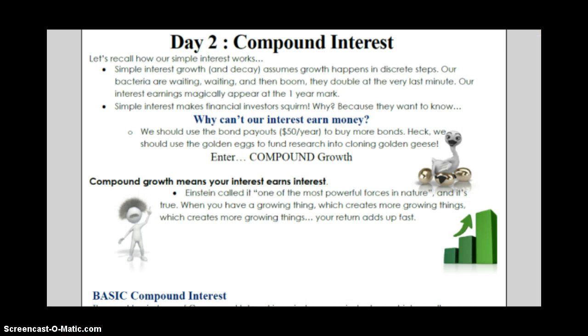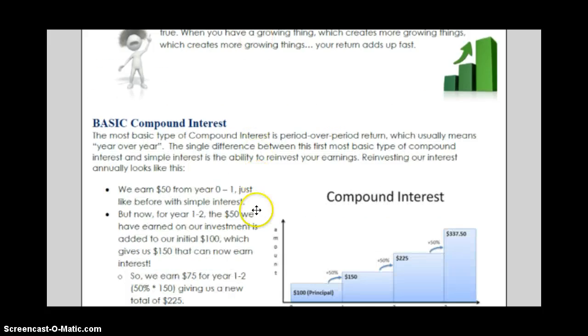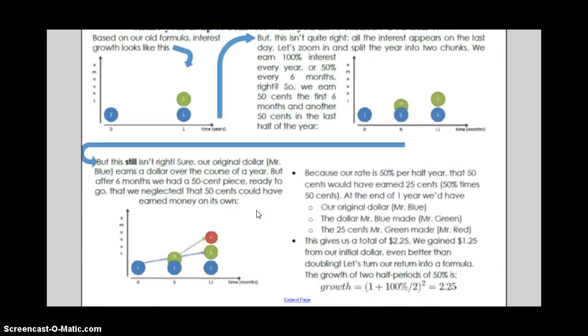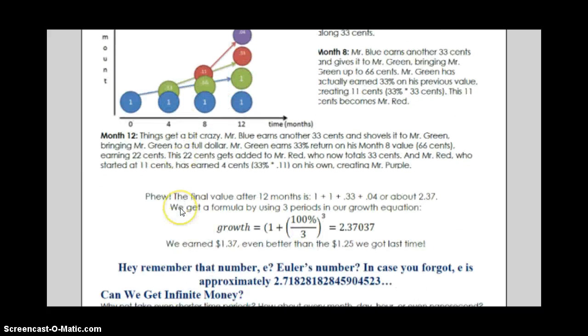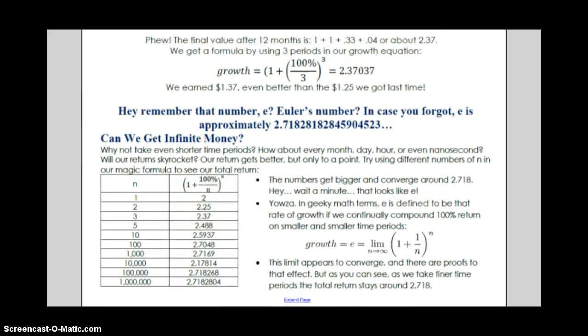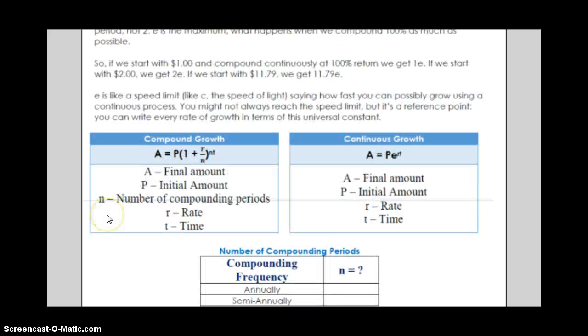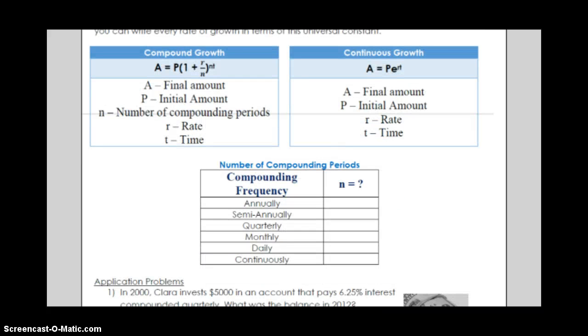All right, so a lot of this first stuff is basically what we already talked about or you heard in the video. So you can read through that to help you understand compound interest a little bit more. But we're going to go ahead and take a look at our two formulas here. So we have the compound formula, and we have all of its parts listed here. Then we have the continuous formula. So let's talk about the difference here.